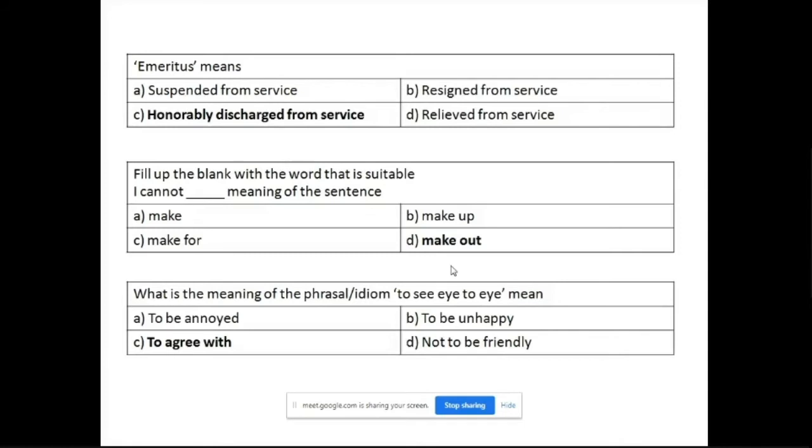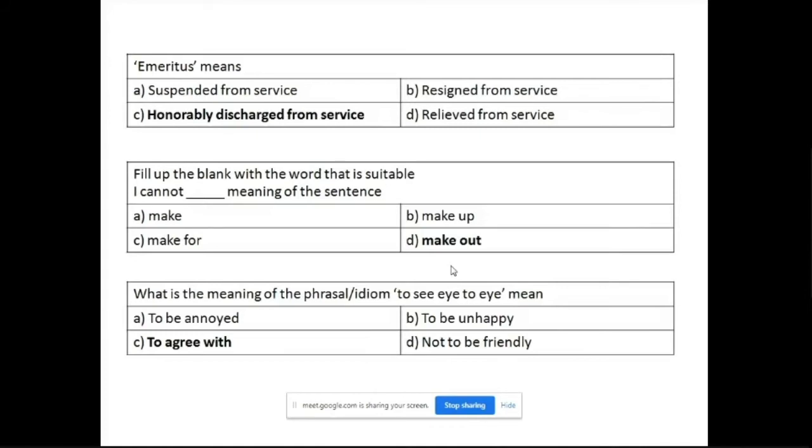Then the next question, fill up the blank with the word that is suitable. I cannot dash, meaning of the sentence means what? Now here they're trying to find out which word best fits the sentence. In this example, you can see all these are verbs, the first one is a verb and the remaining are all phrasal verbs.